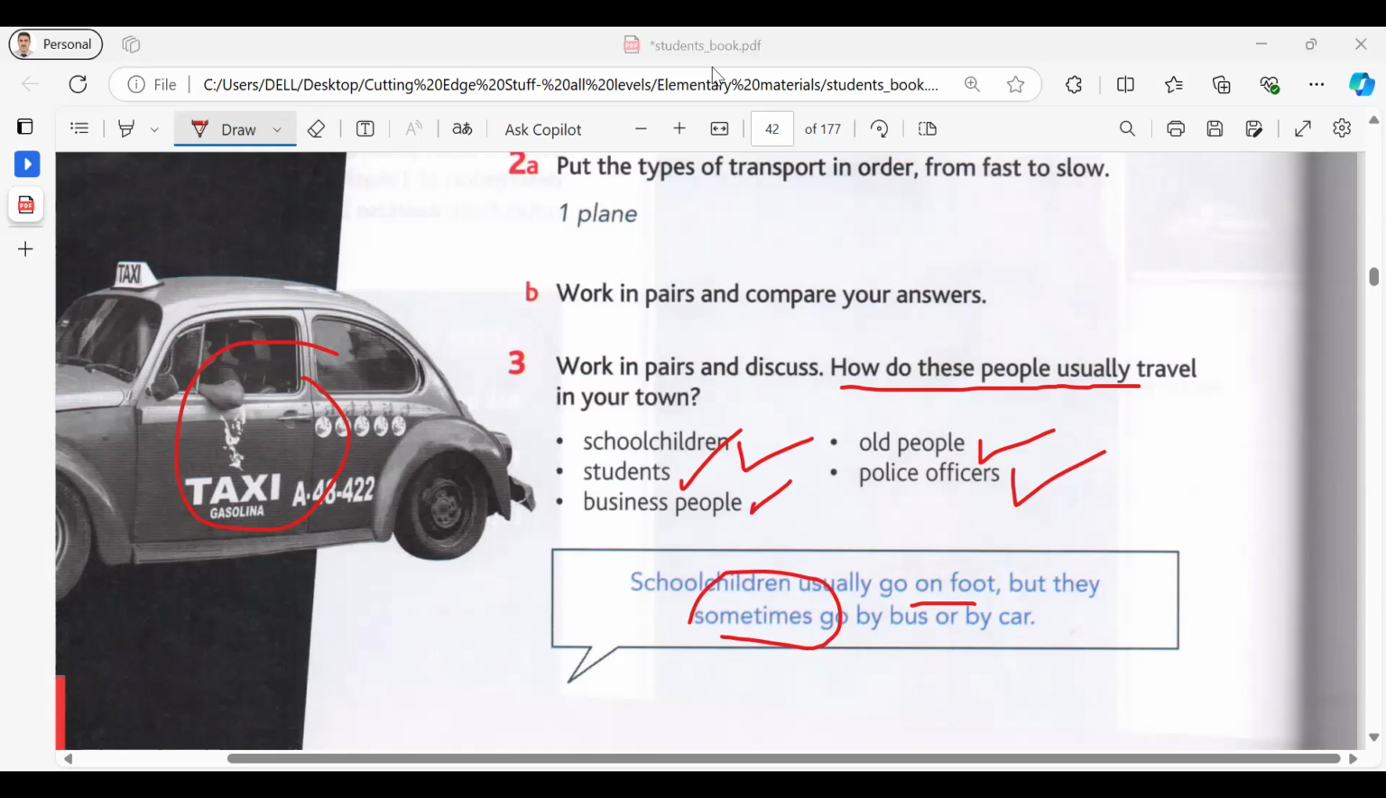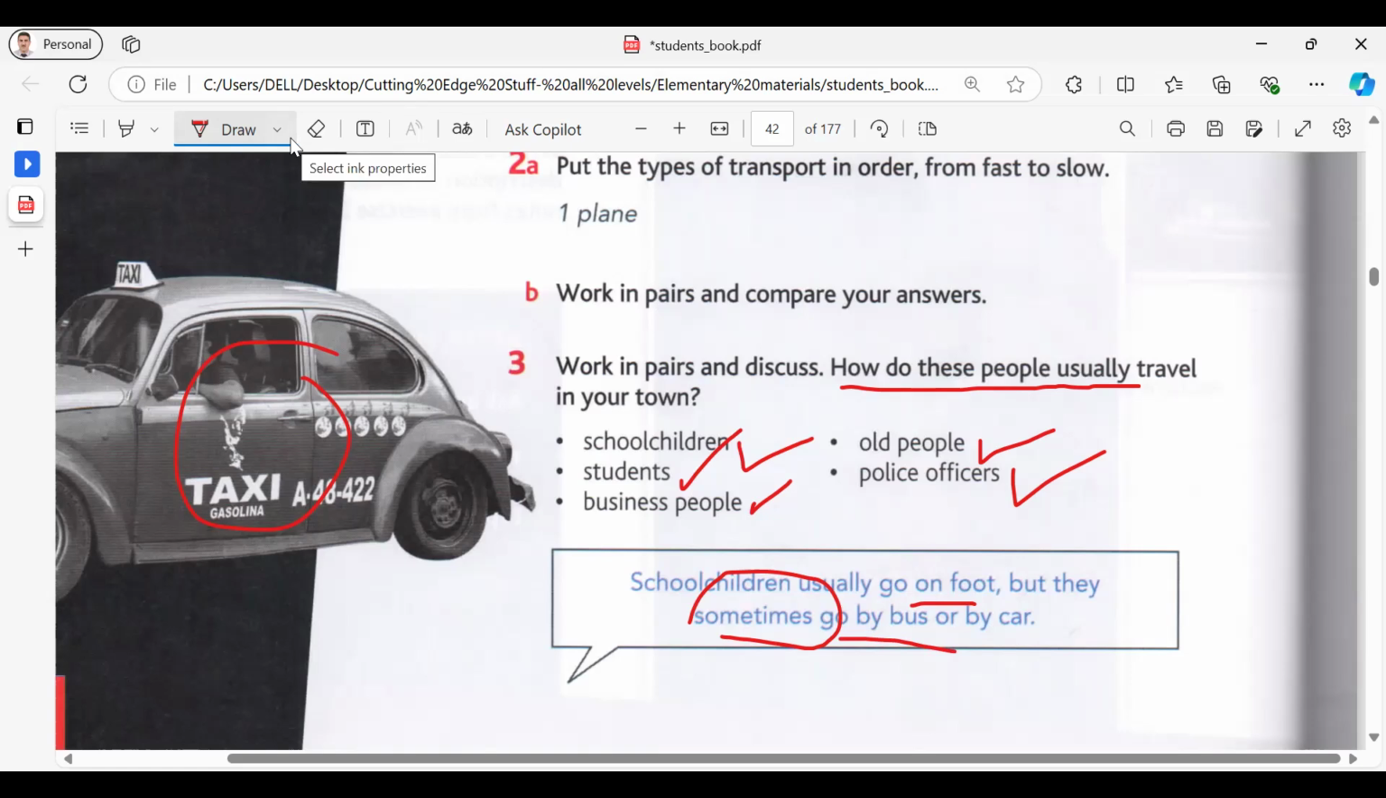In my city, school children usually go in bus. And sometimes they go by car. And the businessmen and the business people, they go in car. Yes, you mean by car. You should say by car, by bus. Right. What about the old people?